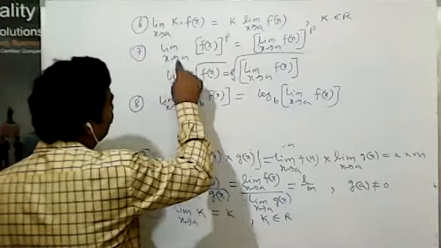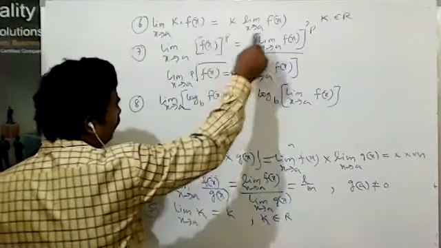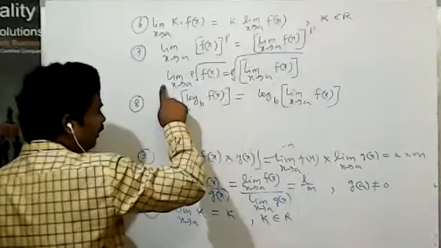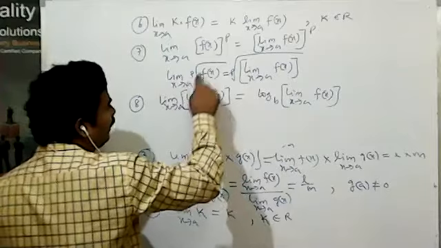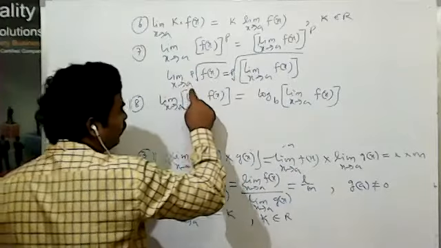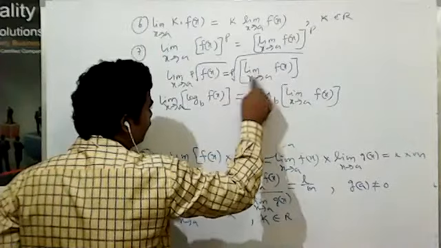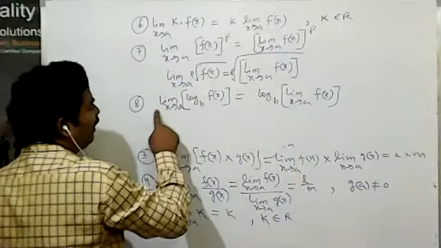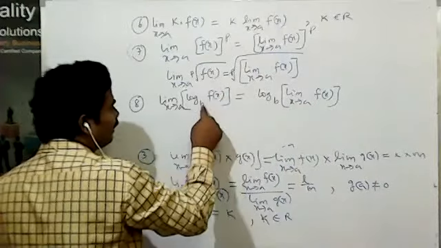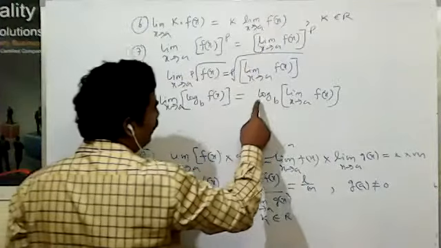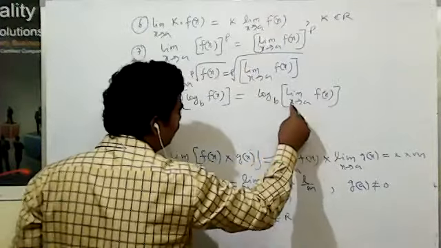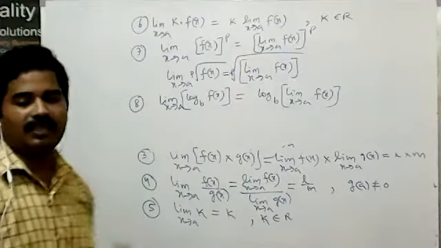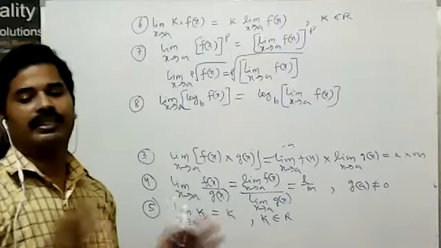Similarly, the limit as x tends to a of f(x) to the power p is equal to the limit of f(x) as x tends to a, whole to the power p. Similarly, the limit of the p-th root of f(x) as x tends to a is equal to the p-th root of the limit of f(x). Similarly, the eighth property: the limit as x tends to a of log base b of f(x) is equal to log base b of the limit of f(x); the limit goes inside and the log comes outside. These are the properties of limits.